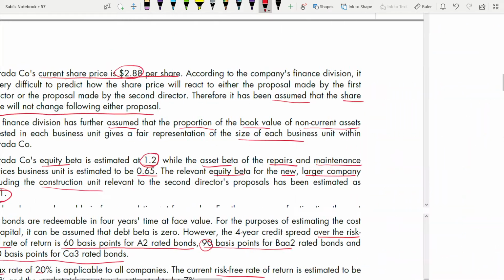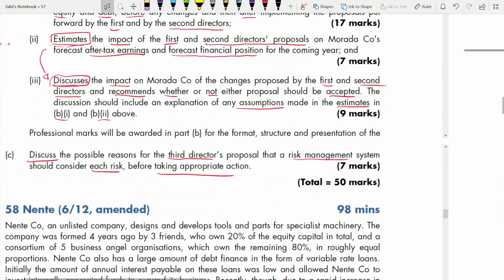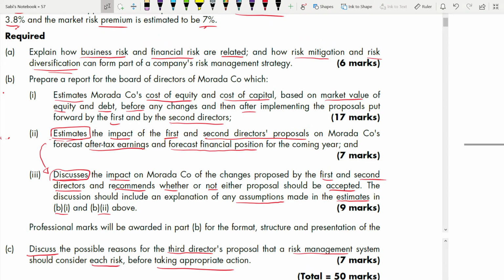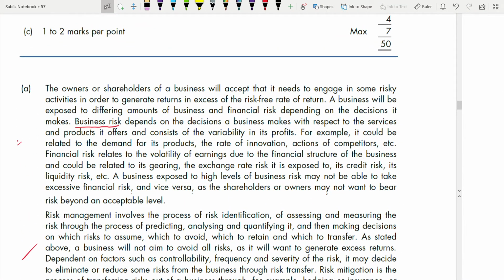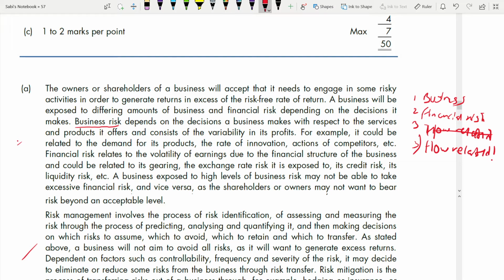Let me go to the requirements again. It says they are related. So first point, second and third. How do you get the 3 points? Define business risk, define financial risk. One line only is enough. And how are they related? Okay, I'm sorry for the bad handwriting. I hope you'll be able to read how related they both are. This is how you get the 3 points.